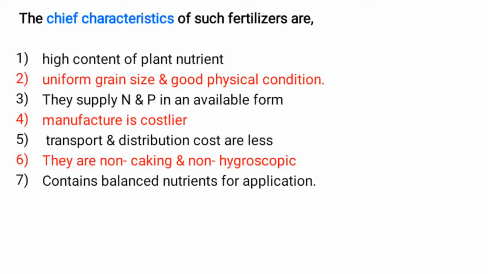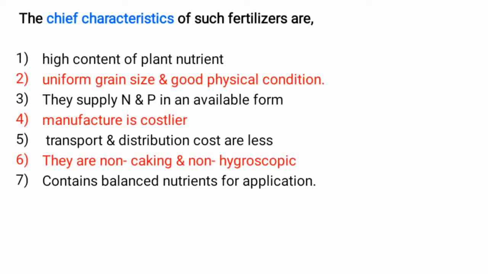Next, they usually have a uniform grain size and good physical condition. Good physical condition means it is normally non-caking and non-hygroscopic in nature. Next, the supply of nitrogen and phosphorus in an available form to the soil in one operation. It is not required in split doses.